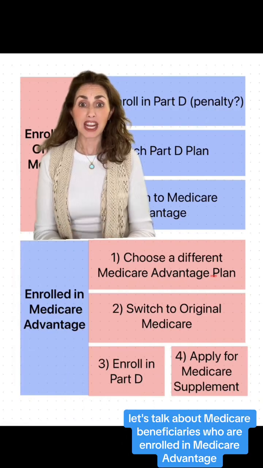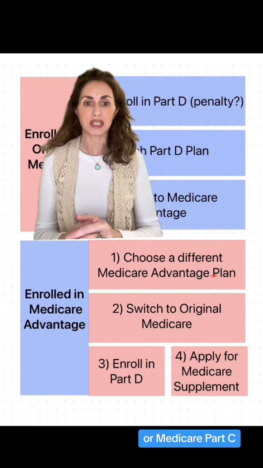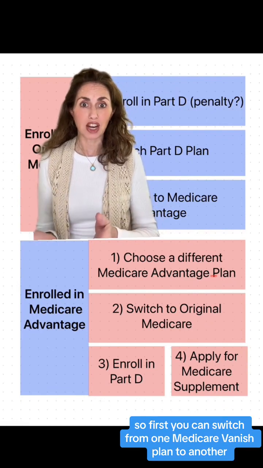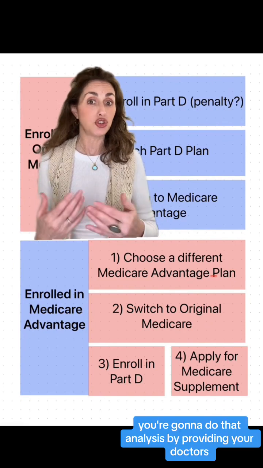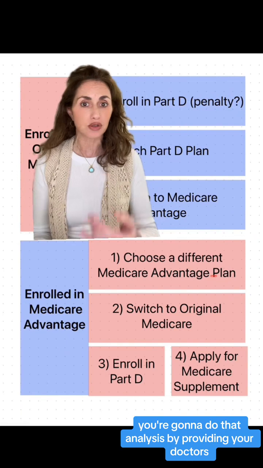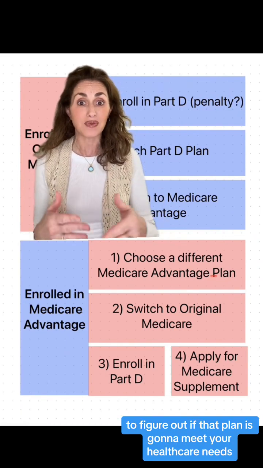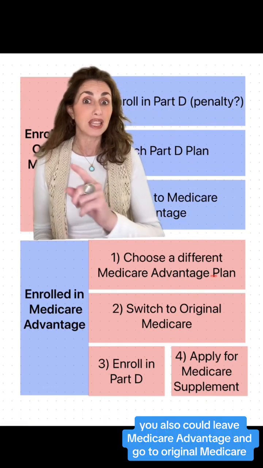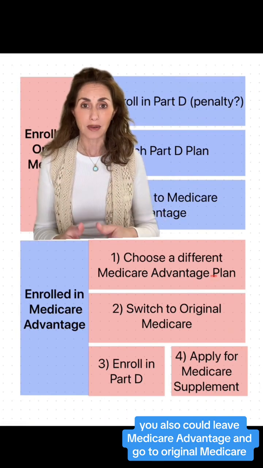Now let's talk about Medicare beneficiaries who are enrolled in Medicare Advantage or Medicare Part C. So first, you can switch from one Medicare Advantage plan to another for a January 1 start date. You're going to do that analysis by providing your doctor's names and addresses and your medications to figure out if that plan is going to meet your healthcare needs. You also could leave Medicare Advantage and go to original Medicare.